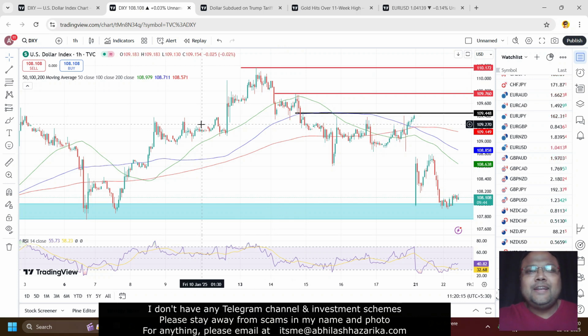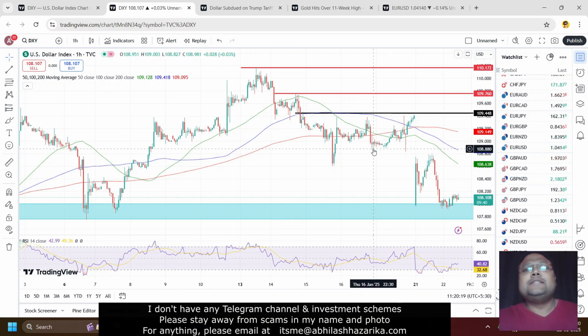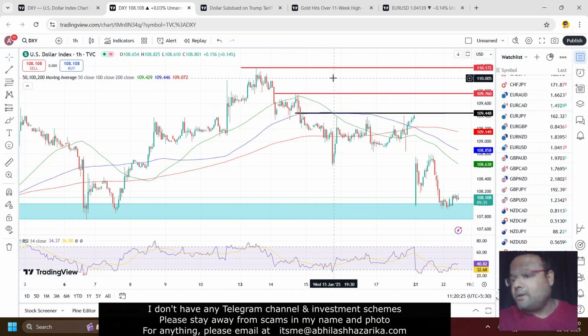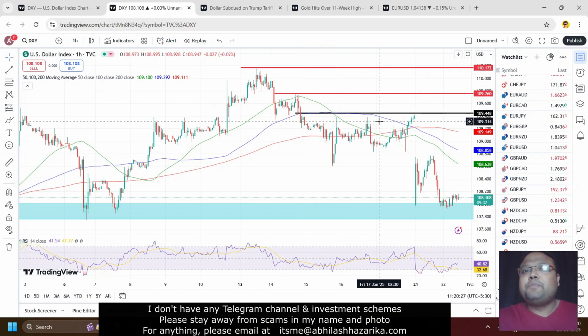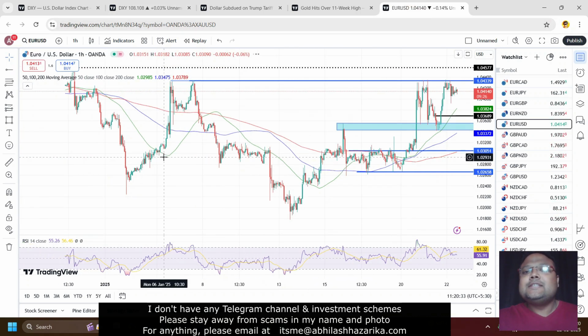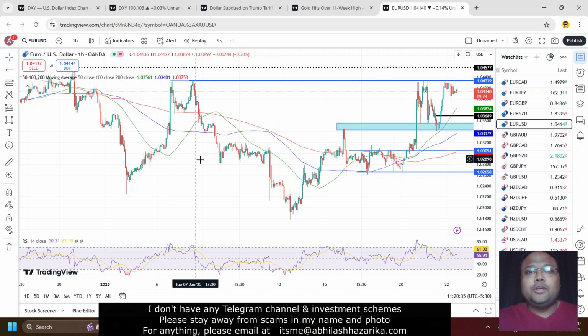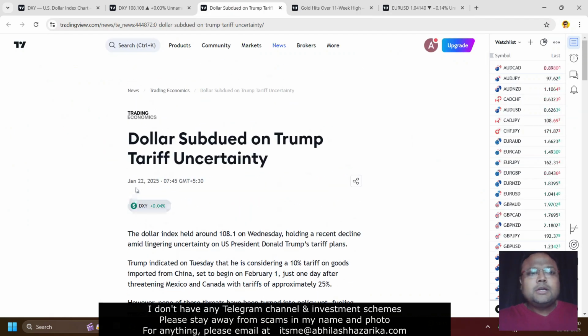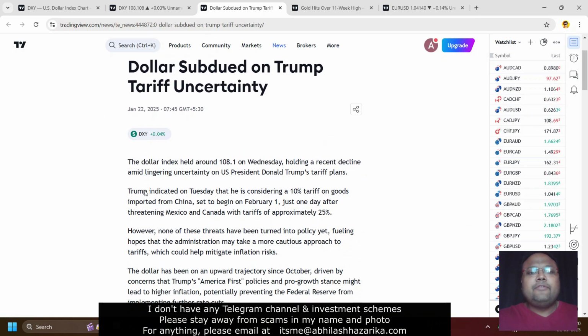So my reference, finally Donald Trump is the president of United States, and we can see the impact on the market clearly. Just after the inauguration ceremony, we saw pressure on the chart of US dollar index DXY, as a result of which we can see some upside on the chart of Euro USD. Dollar subdued on Trump tariff uncertainty.